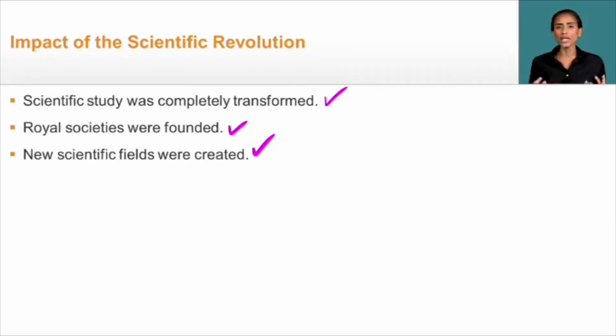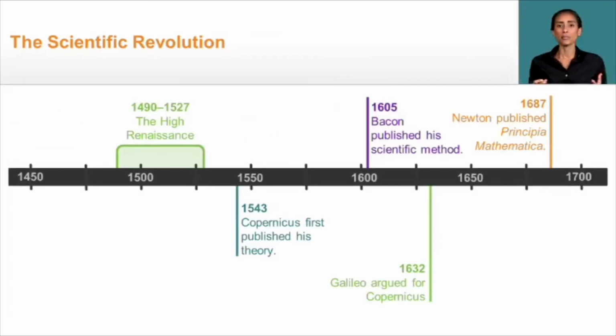And as people really indulge in these new ways that they're looking at science and our place in the world as a result of these things, more and more discoveries of the way the world works are going to occur in the 150 years that's known as the scientific revolution than we saw in the thousands of years that came before the scientific revolution. So this is a huge turning point for humankind, this period, and we can really see some of the major events that occur during this period on our timeline of the scientific revolution.